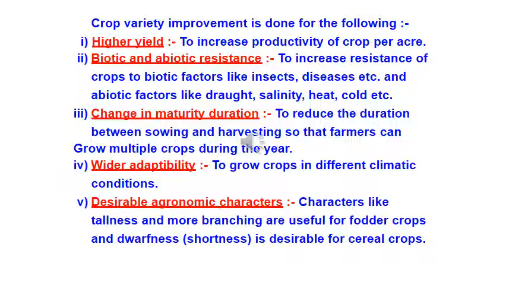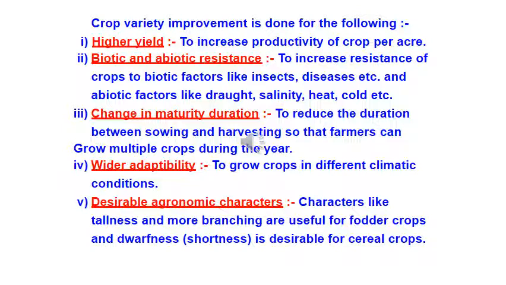Then we discussed about kharif and rabi crop. Just recollect, children, I am just telling you so that if you have missed any point, you should know, and then you can ask me at the end of this period. Okay, then we discussed about the main 3 points: crop variety improvement, crop production management, and crop protection management. Then we started with the first topic, crop variety improvement.